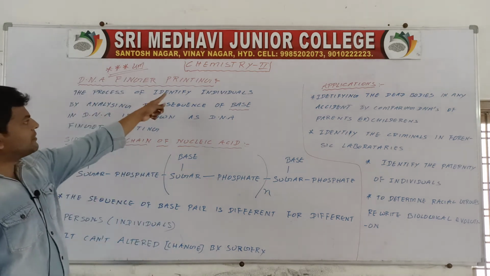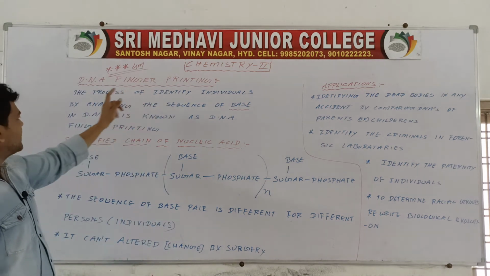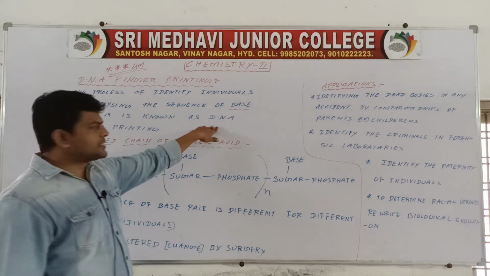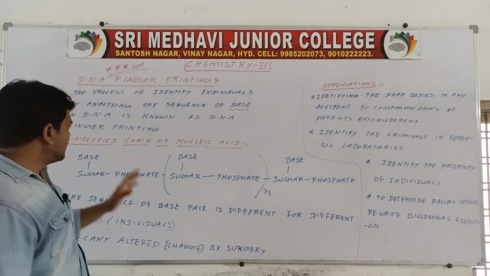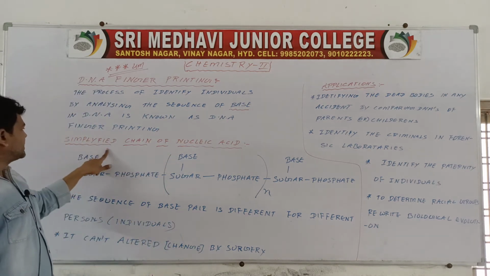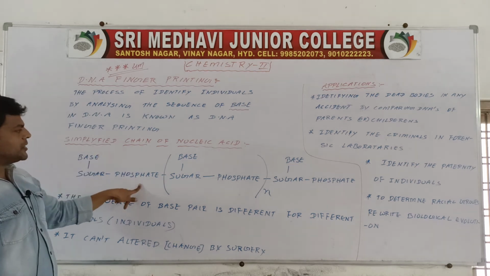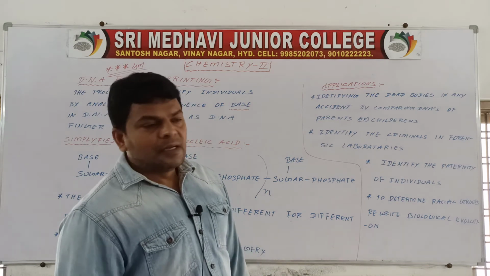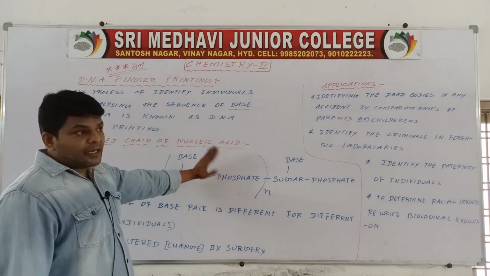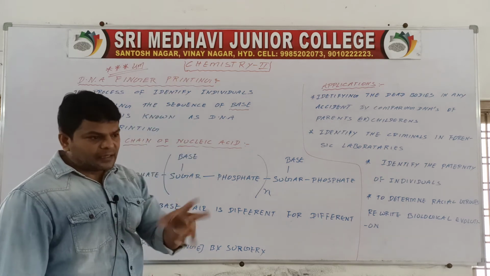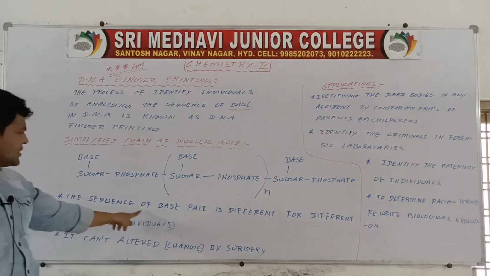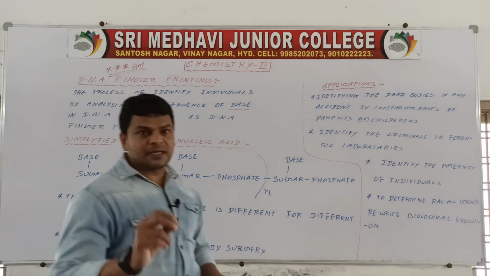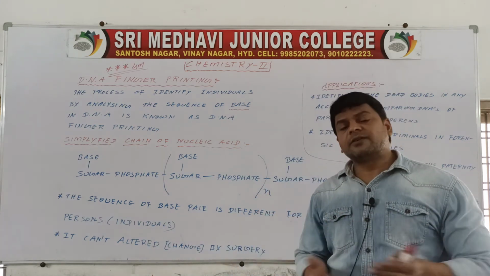In a simplified chain, it is base, sugar, phosphate, like this. If you compare this DNA with another person's DNA, it is quite different. The sequence of base pairs is different for different persons. Why? Because if the sequence of base pairs is different, the DNA is also different.